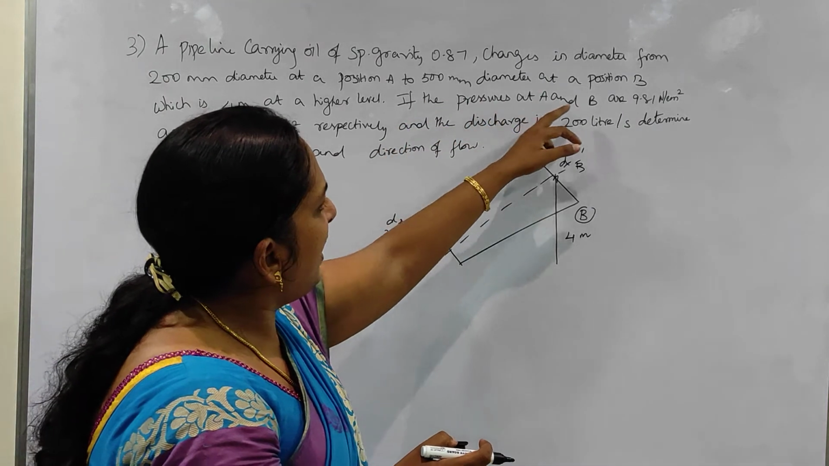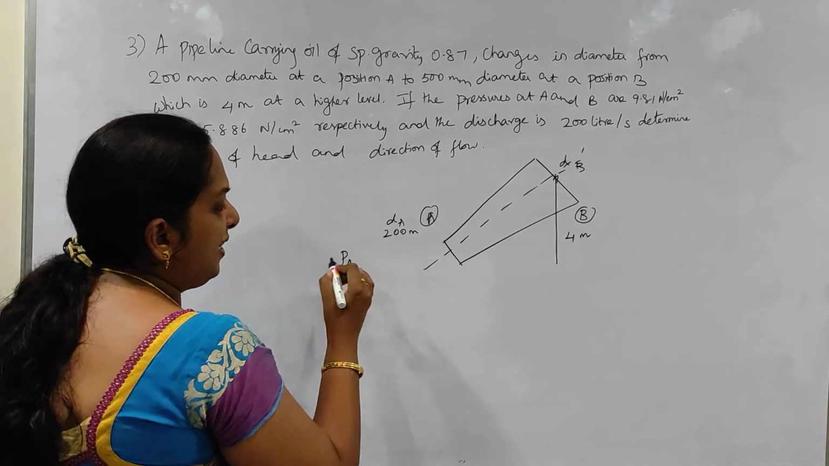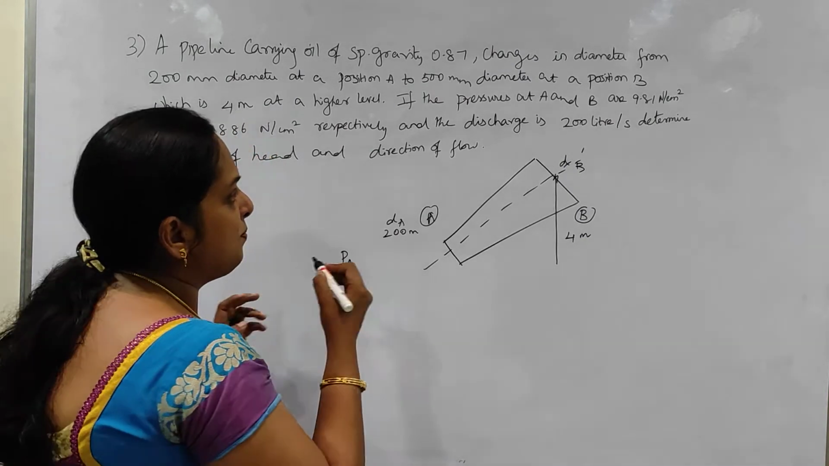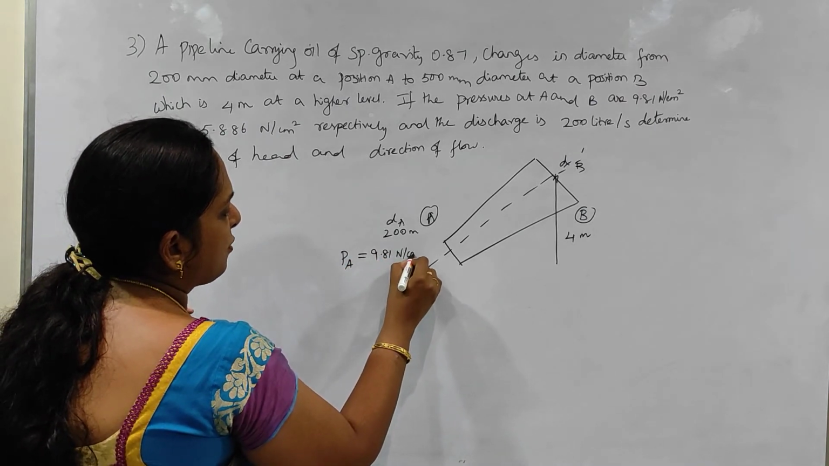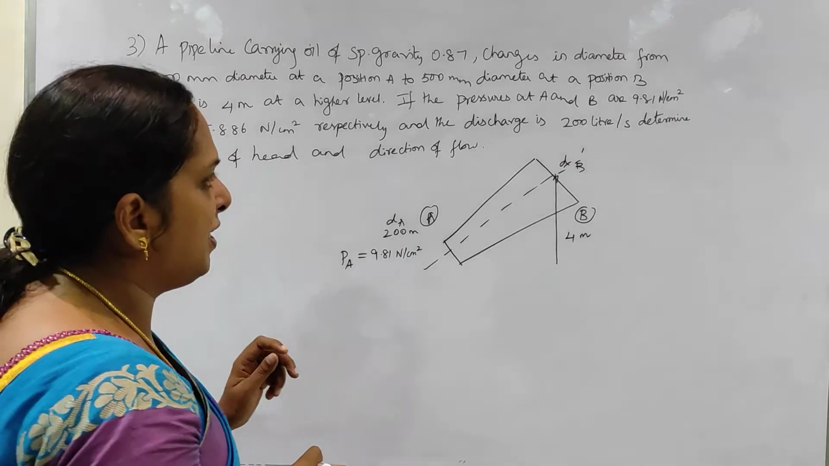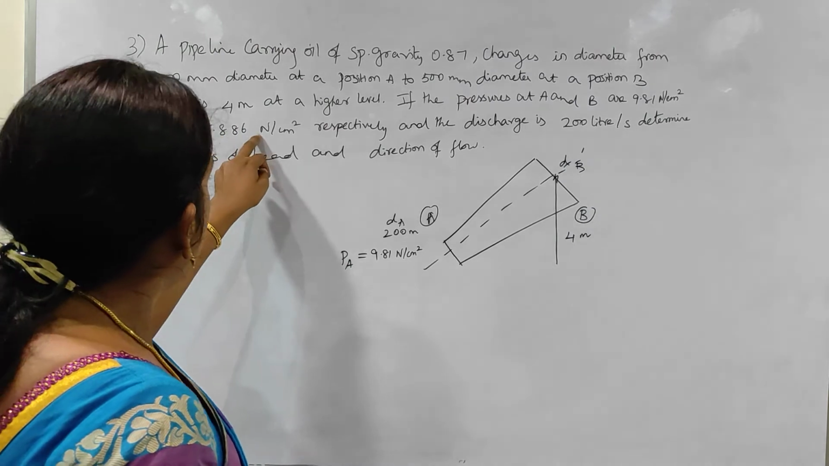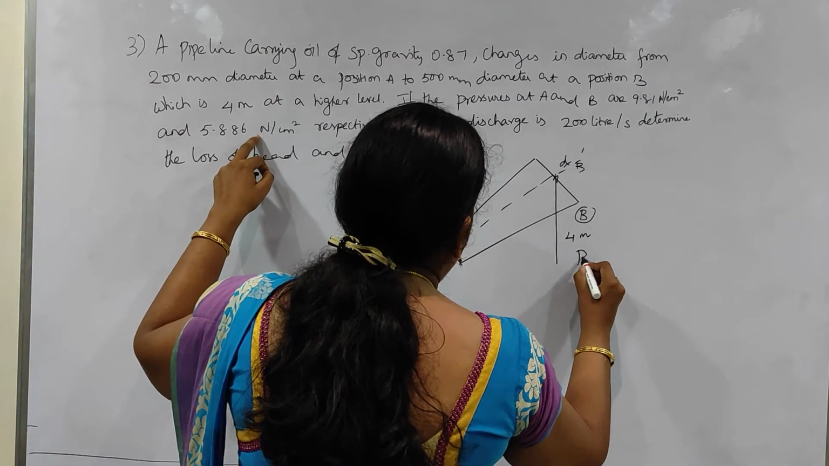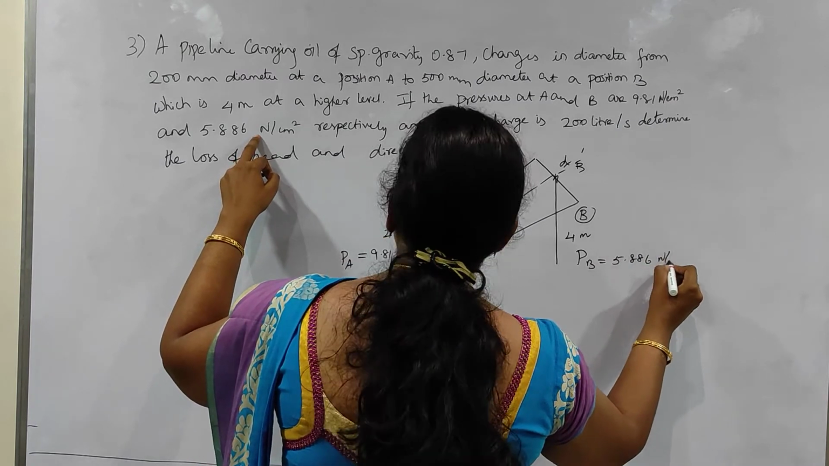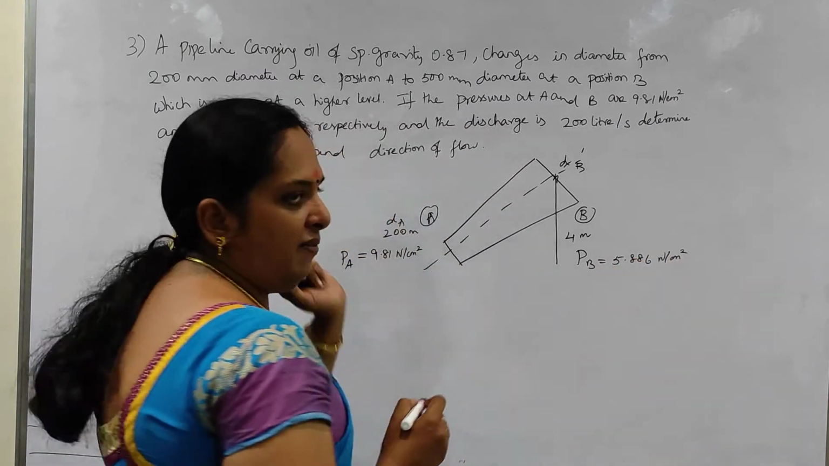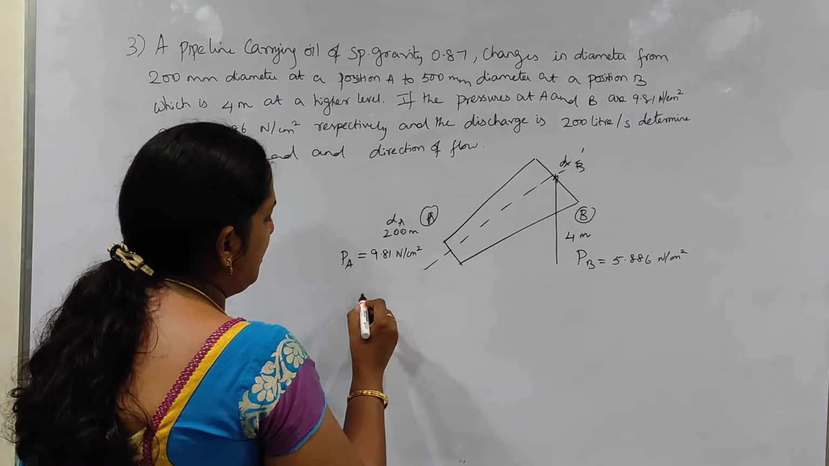If the pressures at A and B are given, so pressure at A, it's not pressure head. In the previous problem we got pressure head. Here it is pressure. So the pressure unit is always 9.81 Newton per centimeter square. We have to convert into Newton per meter square as per our requirements. So pressure at B, PB, is also given. It is 5.886 Newton per centimeter square respectively. And the discharge is given as Q.